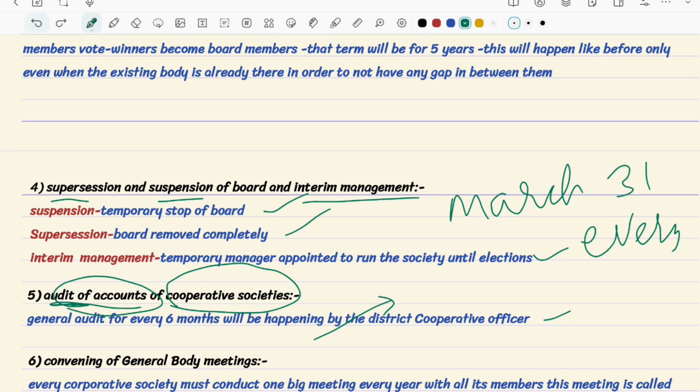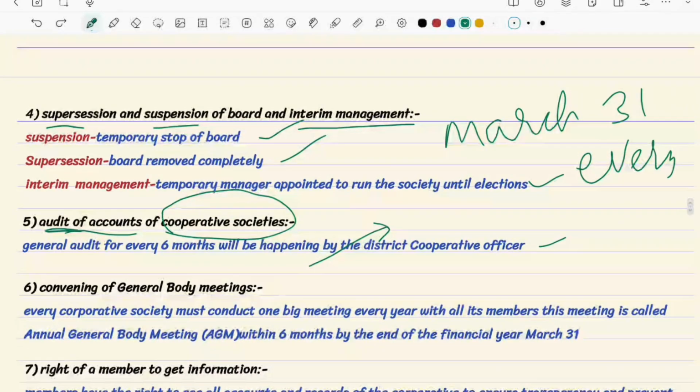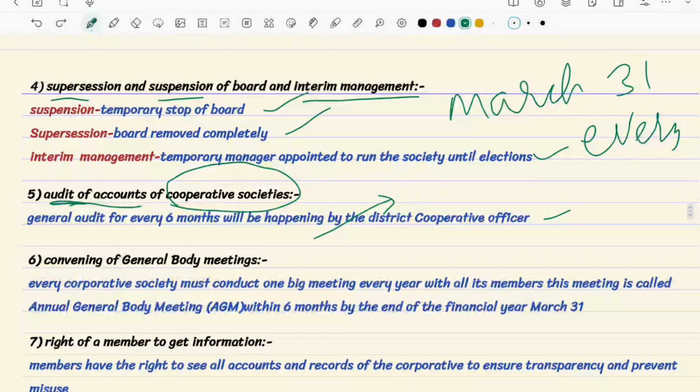That person will obviously be the district cooperative officer, or a CA. The uncommon case is a CA, but the very common case is the district cooperative officer. There are chances that some chartered accountants will also come, but the most priority is for the district cooperative officers.